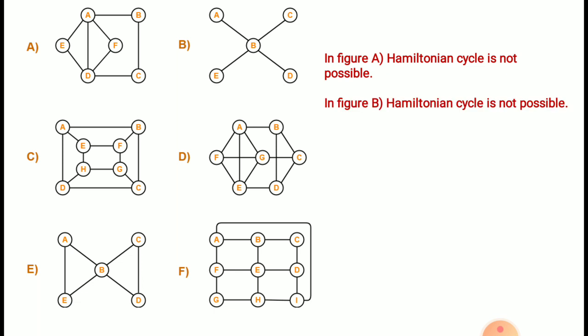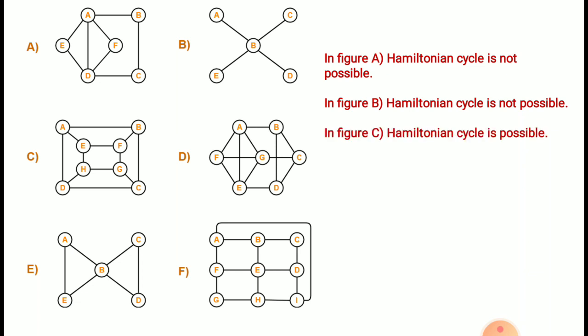In figure B, again Hamiltonian cycle is not possible because if you start from vertex A, you may visit vertex B. From B, you may visit C. But again, if you want to visit vertex D, then you have to pass through B. But according to the rules, we can visit each vertex exactly once. So Hamiltonian cycle is not possible in the second figure.